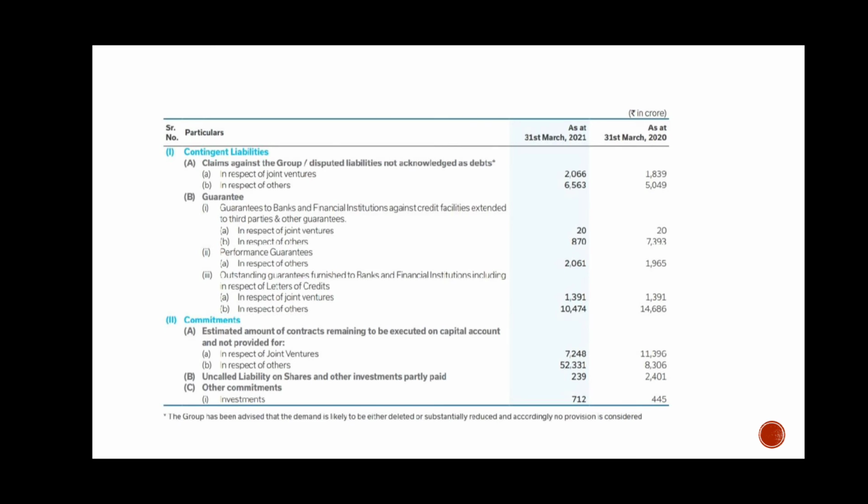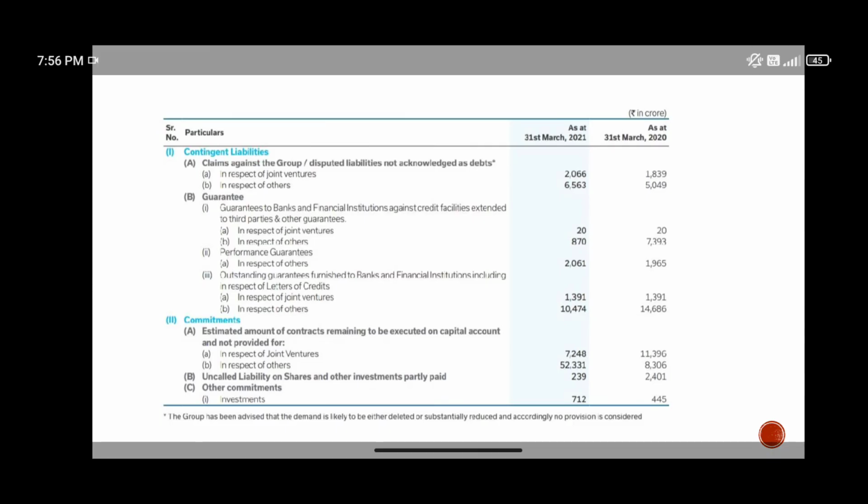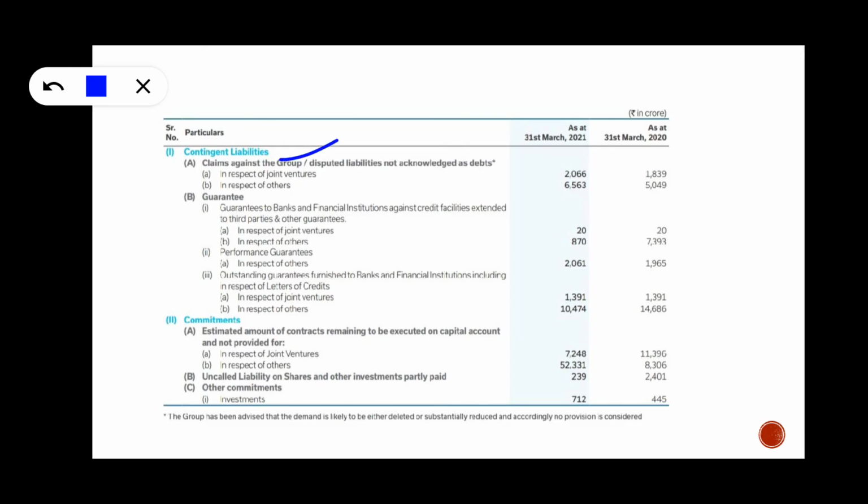And this is there in the Reliance Industries annual report. Here you can see contingent liabilities. Under contingent liabilities, you can see in respect of joint ventures and in respect of others. Next, guarantees to banks and financial institutions against credit facility. That means the same 300 crores example, given to its joint ventures or to others.